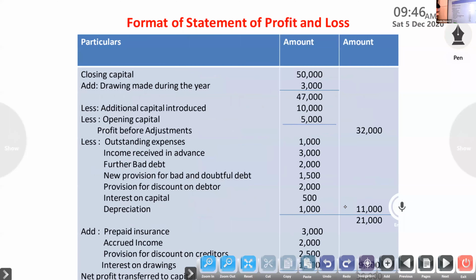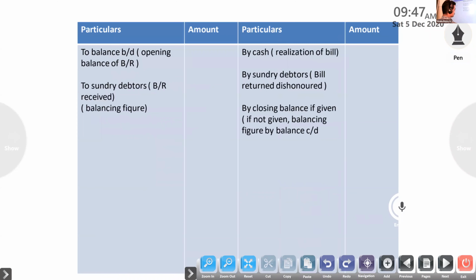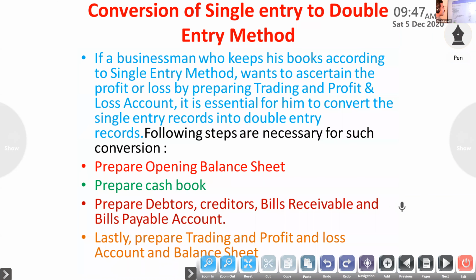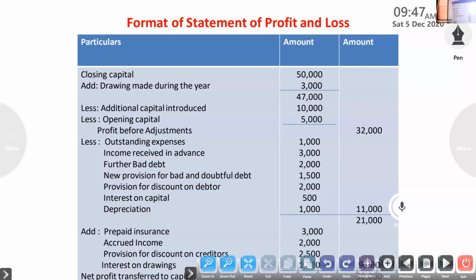Next one, the main thing, only this much, then conversion. You have to study the format of this. If you study this format, then you can solve all the problems.